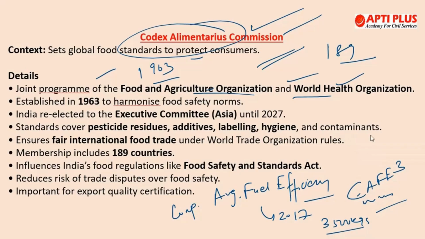We must achieve much higher efficiency improvements, and with heavier SUVs, smaller cars are promoted. Then there's a weight based formula where, as mentioned earlier, the weight of the vehicles matters. Anyhow, CAFE 3 norms are extremely important from an exam point of view, and that is why we discussed this.